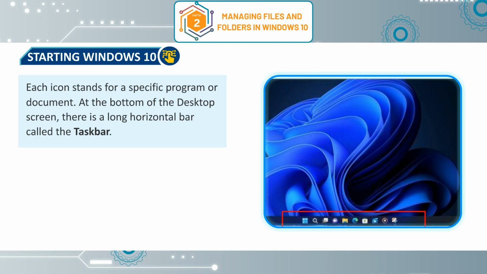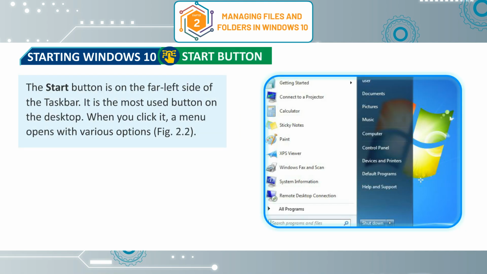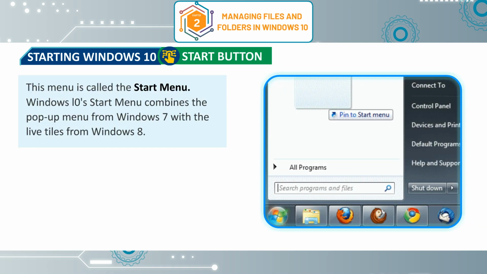At the bottom of the desktop screen, there is a long horizontal bar called the taskbar. Start button. The Start button is on the far left side of the taskbar. It is the most used button on the desktop. When you click it, a menu opens with various options, figure 2.2. This menu is called the Start menu.